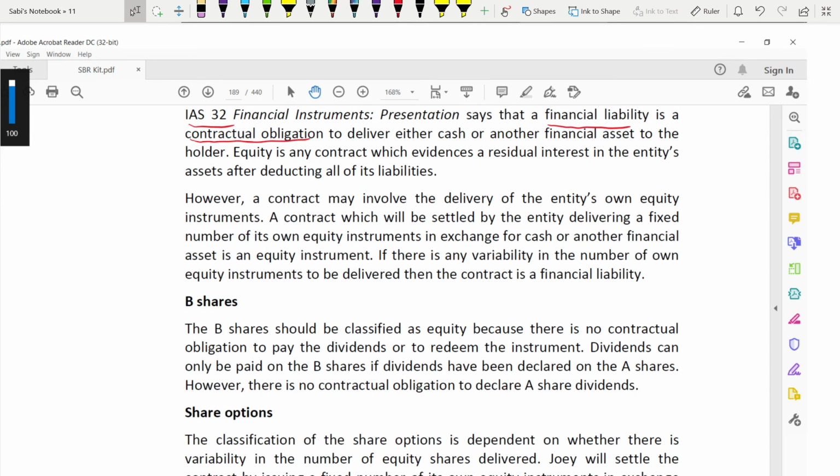Equity. You have to give the definition of the two things, financial liability and equity, because the requirement is debt or equity. So you have to give the definition according to IAS 32. Debt means financial liability; equity is equity. The second line is the definition of equity. Equity is any contract which evidences the residual interest in the entity's assets after deducting all of its liabilities. That means after you deduct all the liabilities from the assets, whatever is remaining, residue means remaining, that is equity.